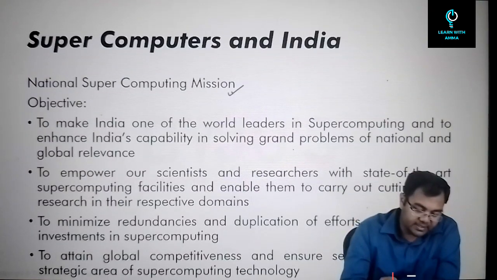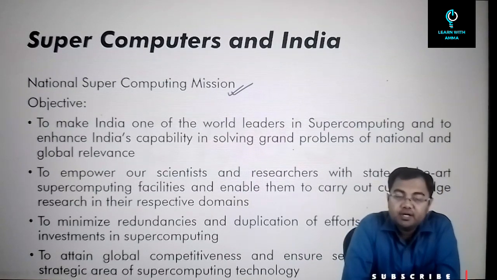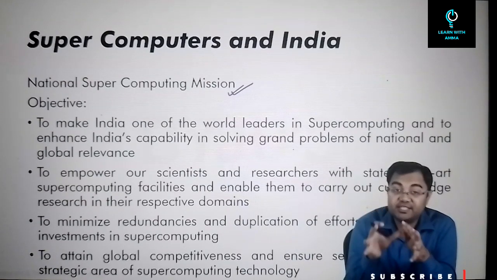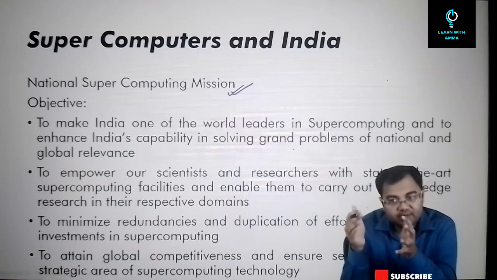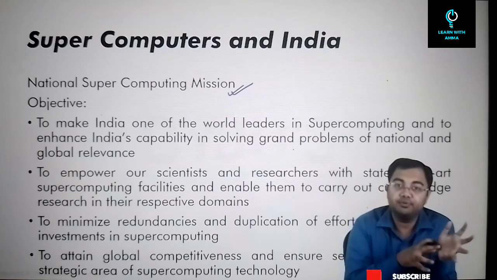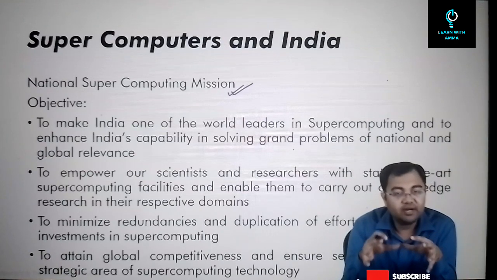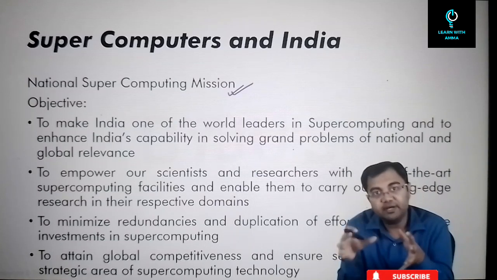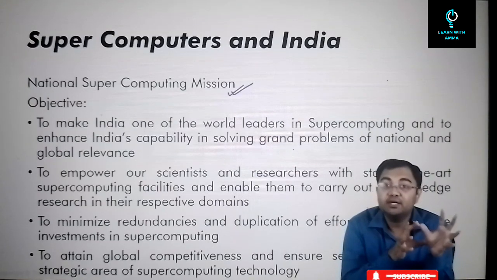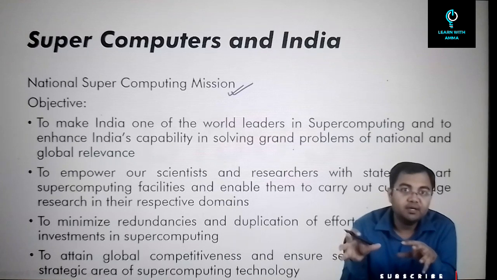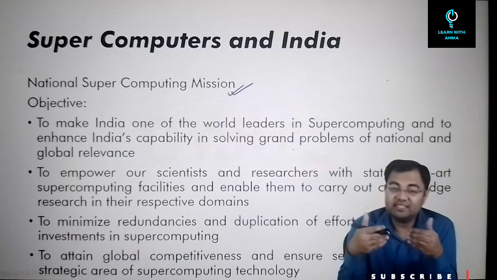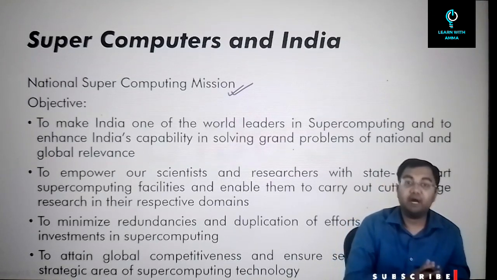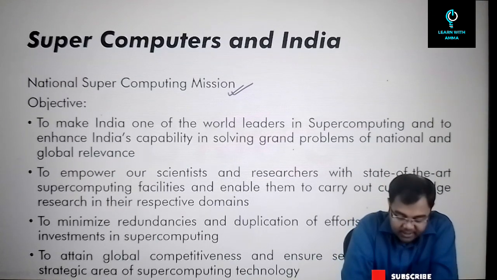So as we discussed, we have the National Supercomputing Mission. What do we want out of the National Supercomputing Mission? We want to build faster supercomputers so that we can stand with the world where the supercomputers are. So this is what we are trying. We are trying to build the infrastructure with regards to supercomputing so that we can build more and more supercomputers that can be used for various applications in India. We also want to empower our scientists and researchers with state-of-the-art supercomputing facilities so that they can build better supercomputers in the coming years.